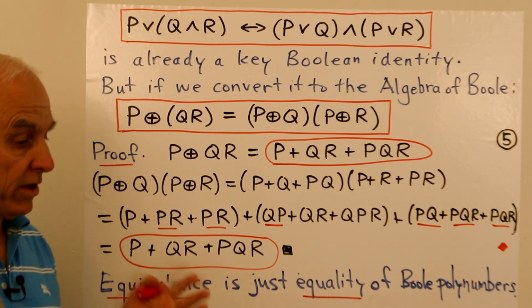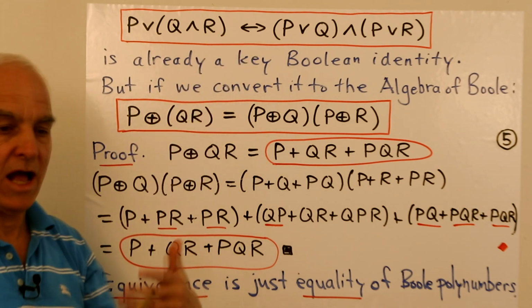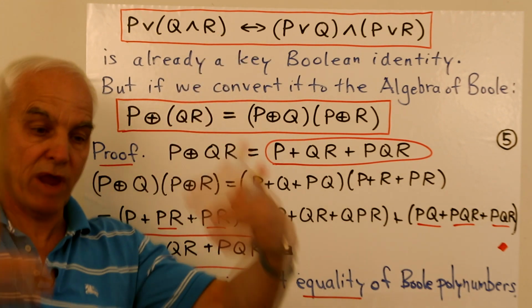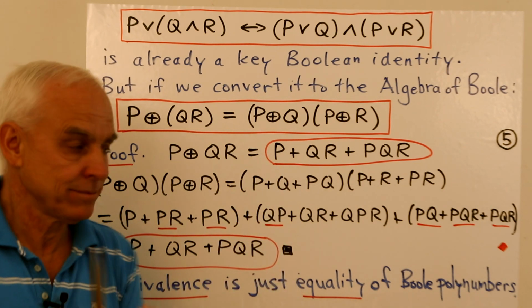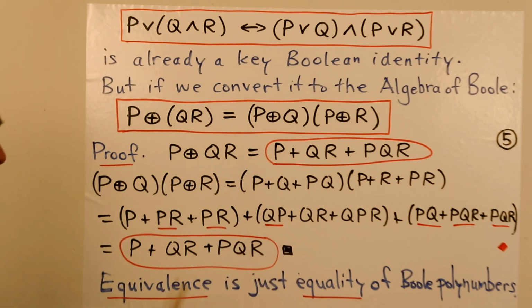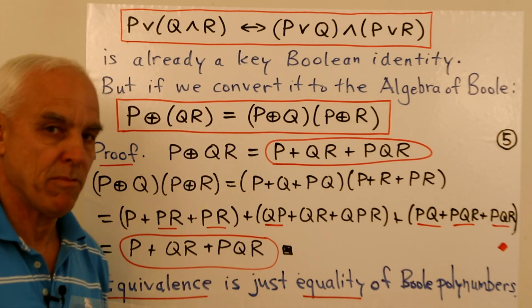These two Boole polynomials are the same. That's the meaning of the equivalence in the algebra of Boole. It just means that the two expressions as Boole polynomials are equal. Equivalence is just equality of Boole polynomials.